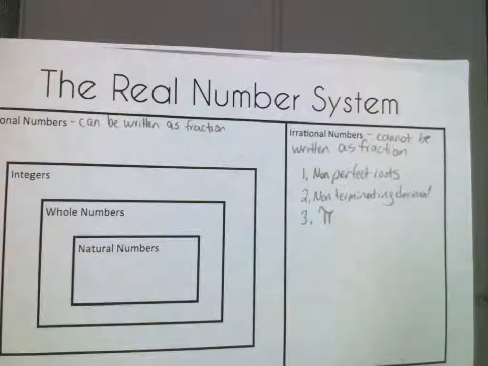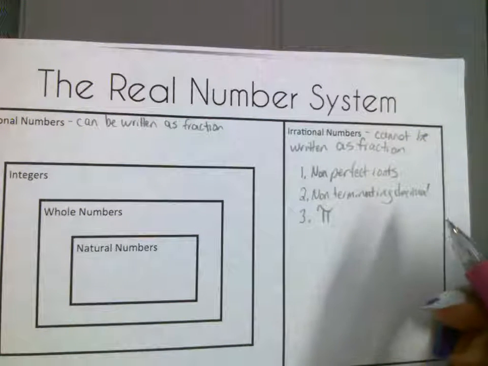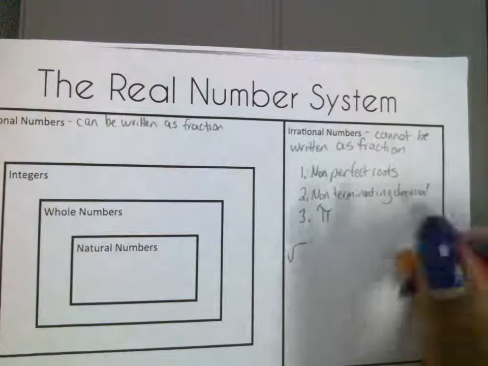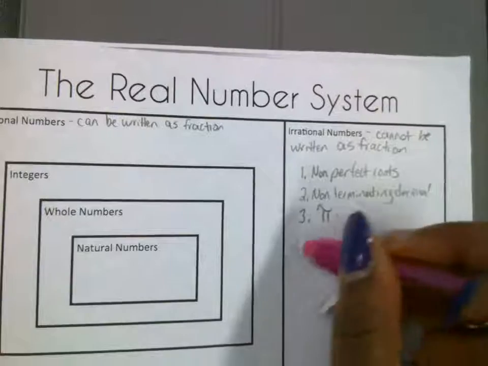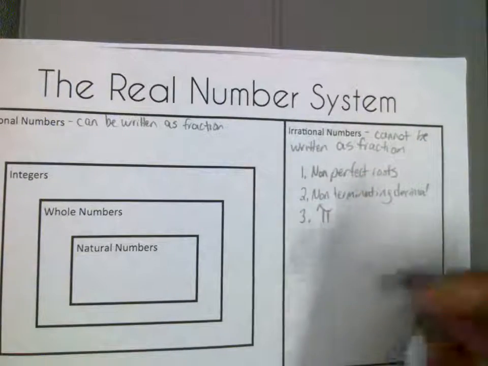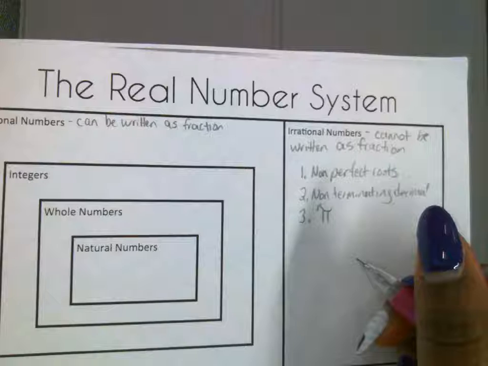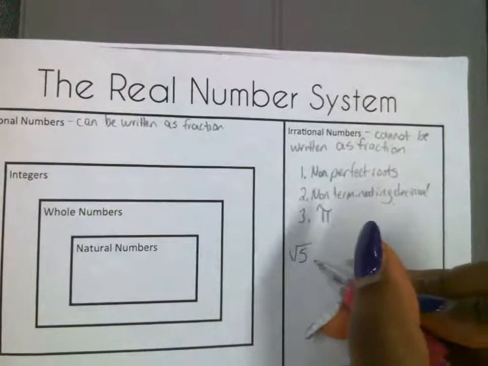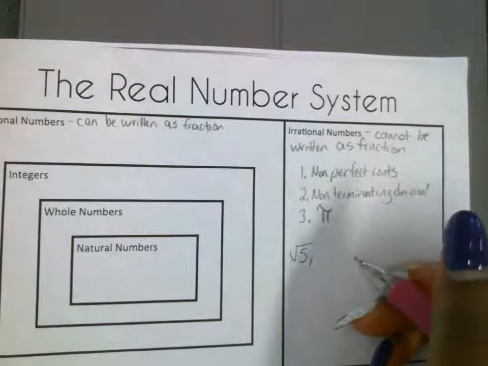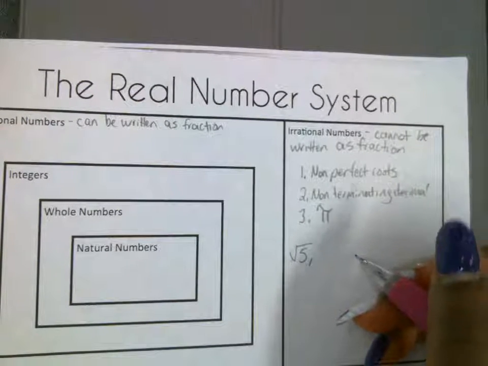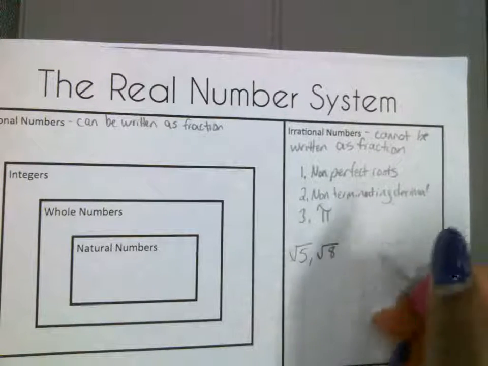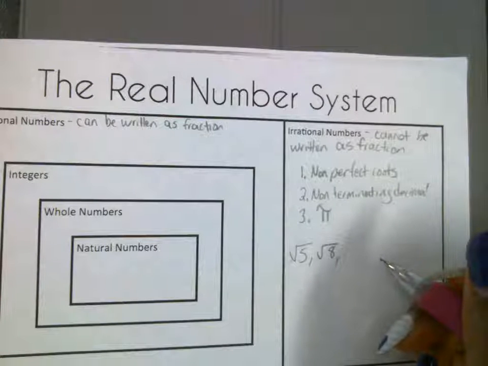Okay. Give me an example of a non-perfect root. What's an example of a non-perfect root? Square root of 22. I gave you that example already. Can you give me another one? That is correct, though. What's another example of a non-perfect root? Leah, sit up. Square root of 5. What else? Bless you. There are so many. Square root of 8.